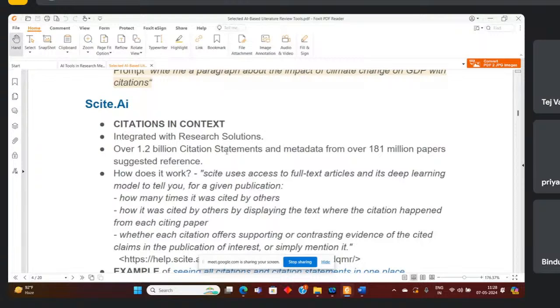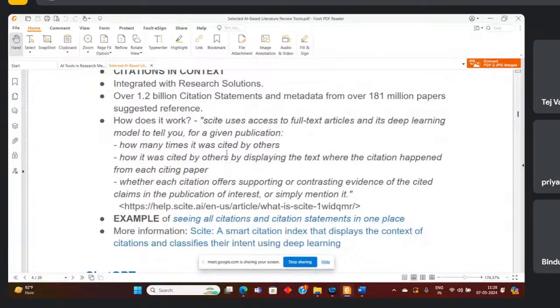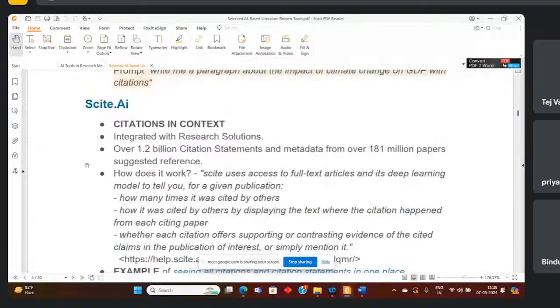Especially for that, you can see over 1.2 billion citation statements and metadata from over 181 million papers. Even sometimes because this data is older, you can find more, maybe 200 million papers. You can imagine how many papers are available to cite.